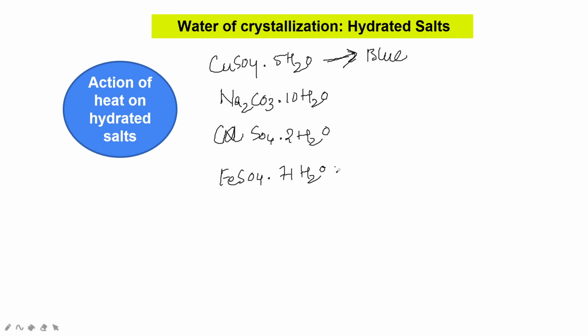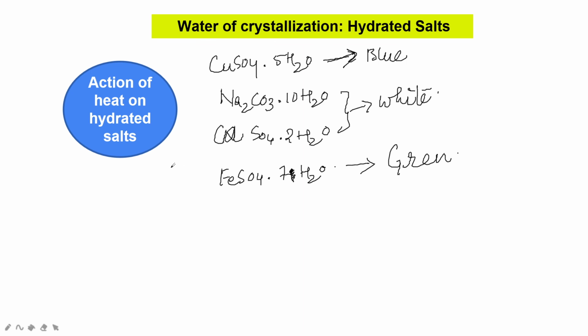Iron sulfate crystals, FeSO4 dot 7H2O, are green in color, also due to the water of crystallization. Sodium carbonate crystals and calcium sulfate crystals are white in color, also due to the water of crystallization.